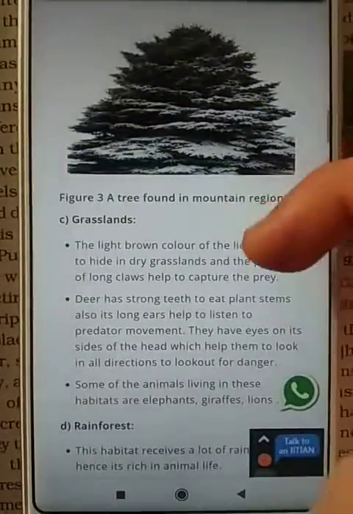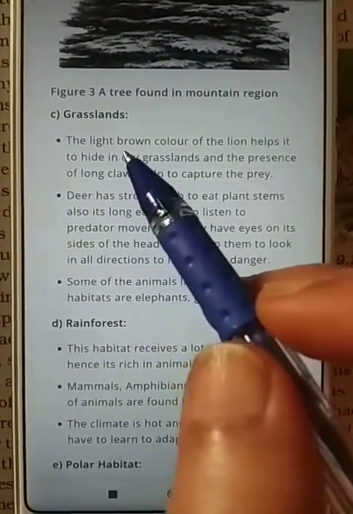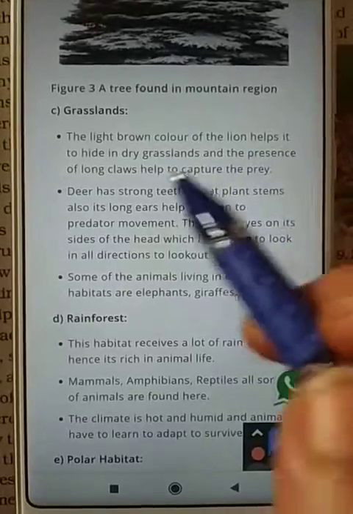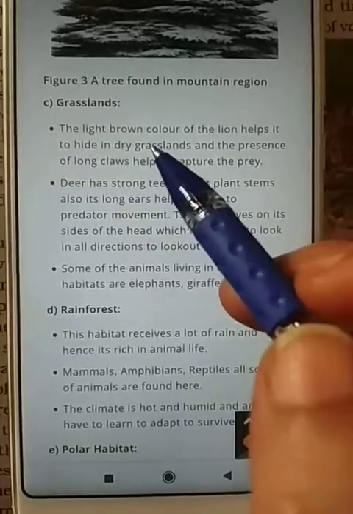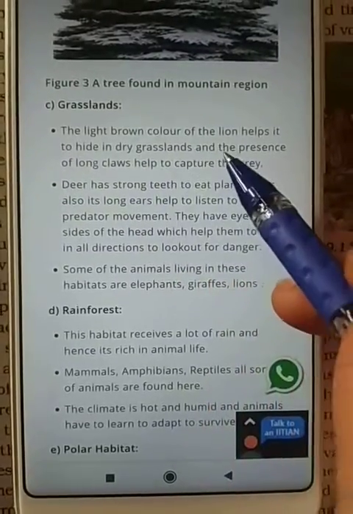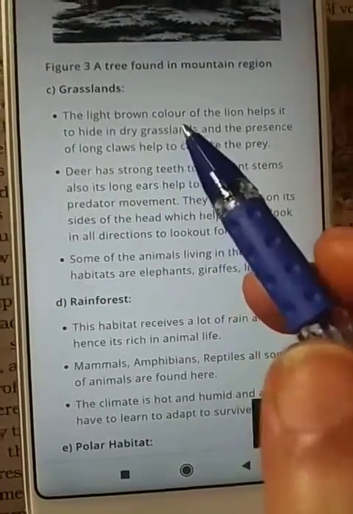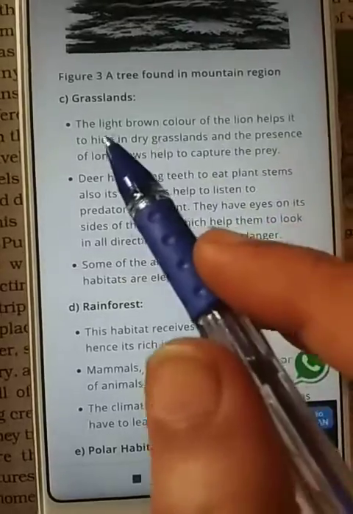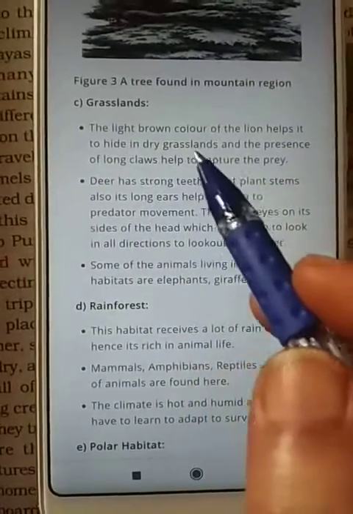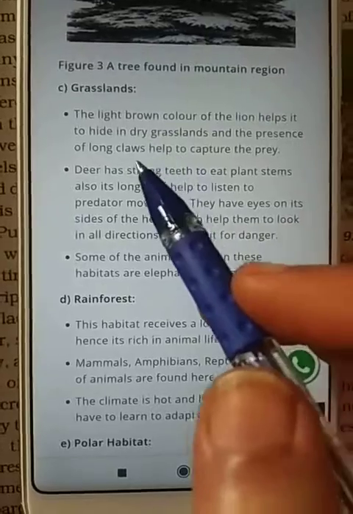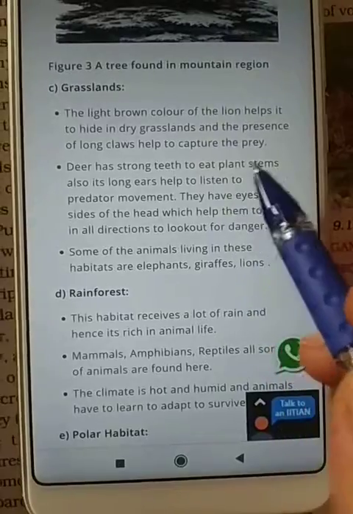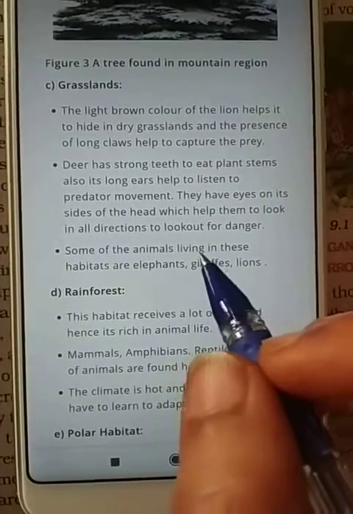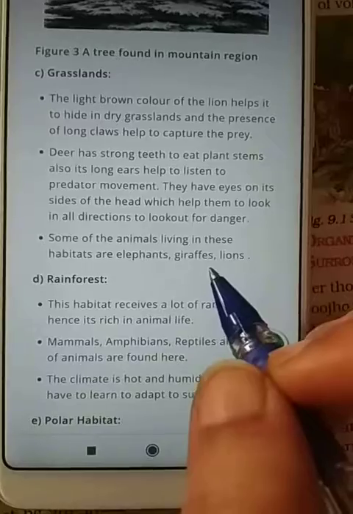Now grassland. The light brown color of the lion helps it to hide in dry grassland. They camouflage. They also have long claws to capture prey. Deer have strong teeth to eat plant stems. Some of the animals living in these habitats are elephants, giraffes, lions, etc.